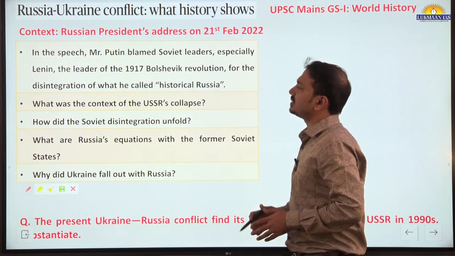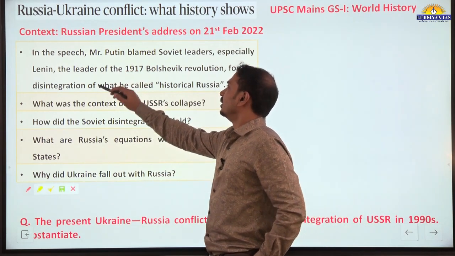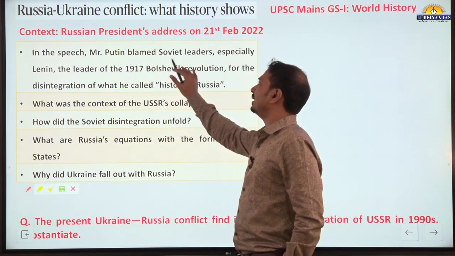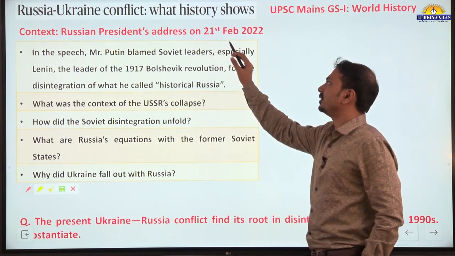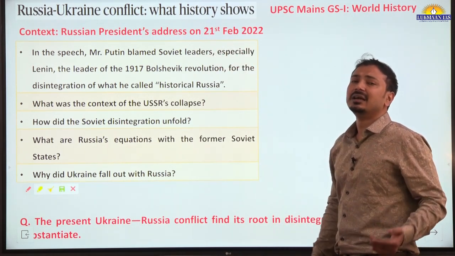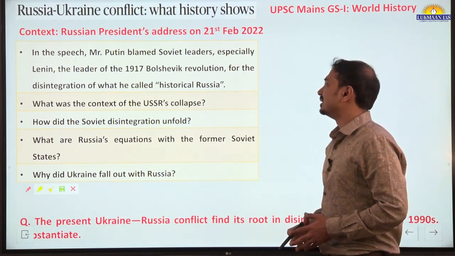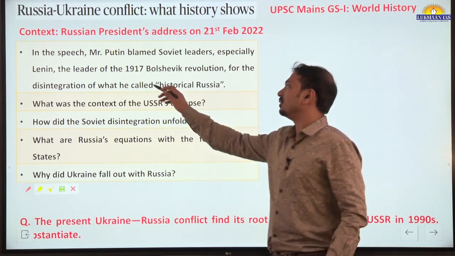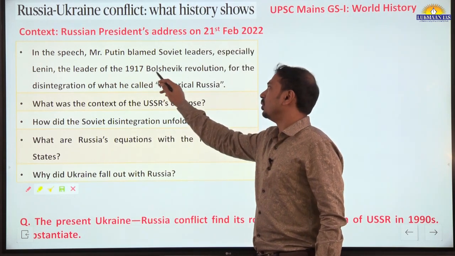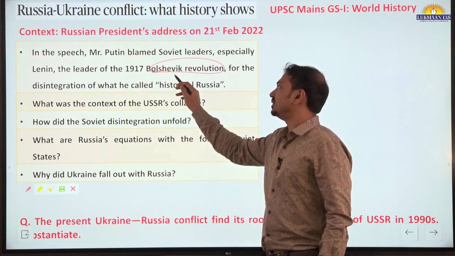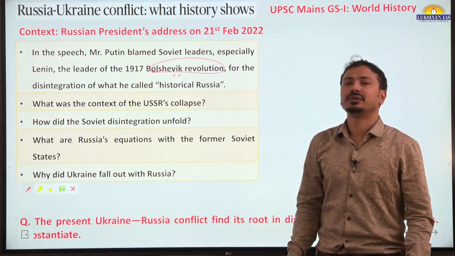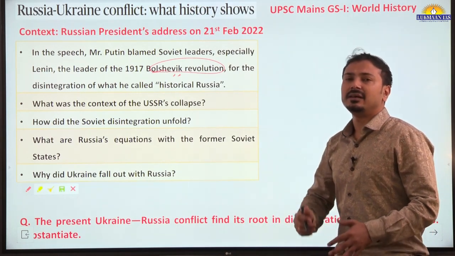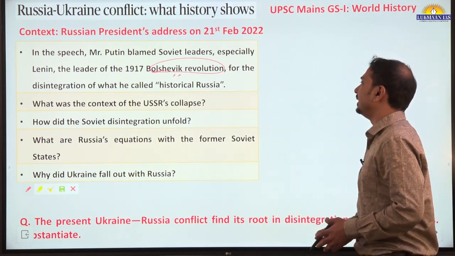Now the context here is that the Russian president had given one speech on 21st February addressing the Russian citizens, and he criticized the leaders of the 1917 Bolshevik revolution, the Russian revolution in general, especially the leader of this revolution, Lenin.